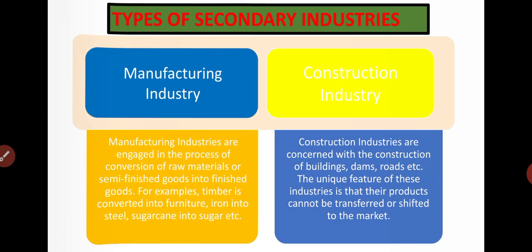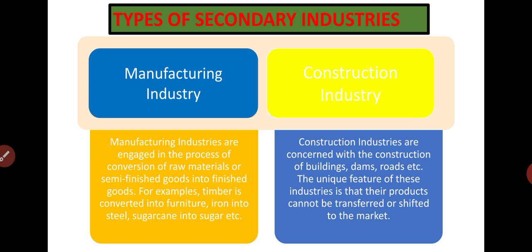Next we are coming to the types of secondary industry. Secondary industries, as we have already discussed, make use of products which are extracted or extracted and produced by the primary industry as their raw material, and produce finished goods. For example, mining of iron ore is done in primary industry, but steel manufacturing is done in the secondary industries. So now we are classifying it.